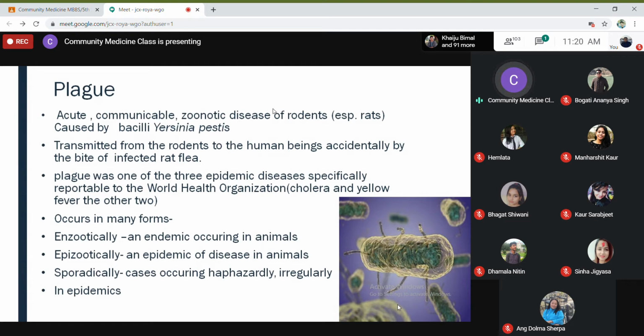Okay, enzootic means endemic occurring in animals. So in animals it is always present. Epizootic means an unusual occurrence in animals, which was not present beforehand, but then it occurs. Enzootic is always there. It's like the common cold, it's always there in the country. Once and again it flares up, but it doesn't cause any epidemic. Okay, so I hope you are familiar with these terms.